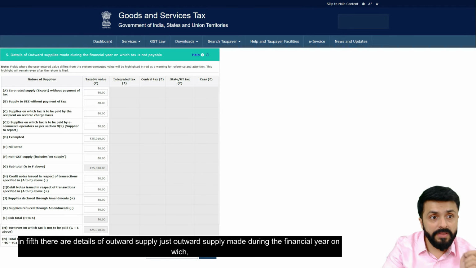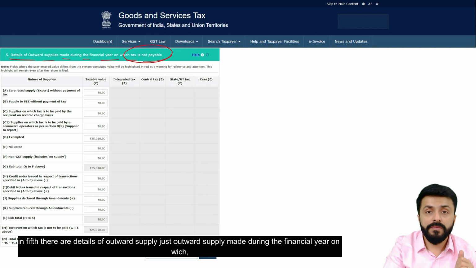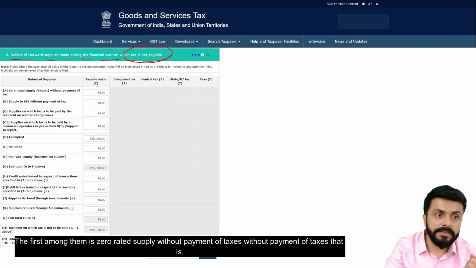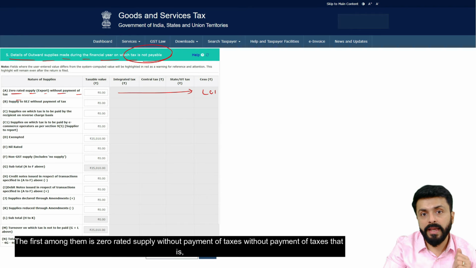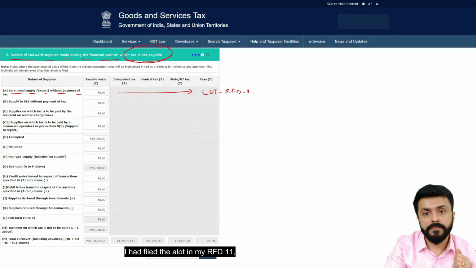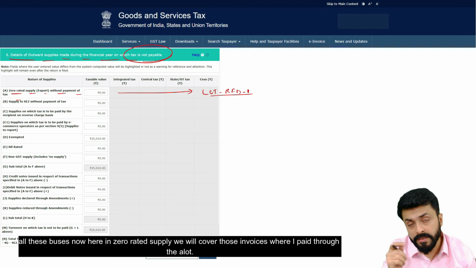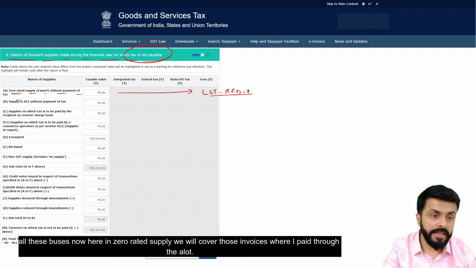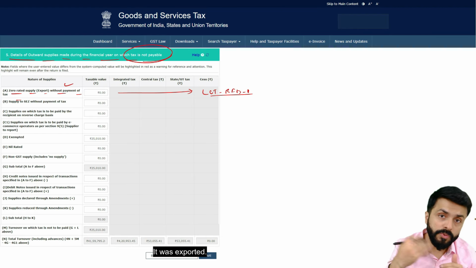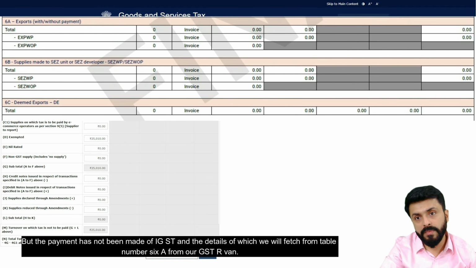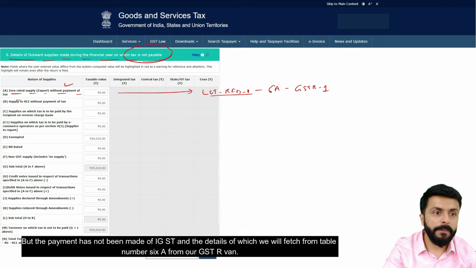In fifth, there are details of outward supply, just outward supply made during the financial year on which tax is not paid. I did not pay tax. The first among them is zero rated supply without payment of taxes, that is, I had filed the LUT in my RFD 11. Just now we had understood the concept. Now here in zero rated supply, we will cover those invoices which were exported, but the payment of IGST has not been made, and the details of which we will fetch from table number 6A from our GSTR-1.